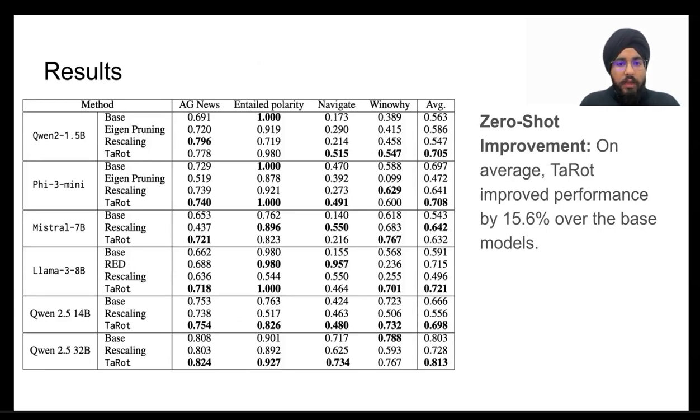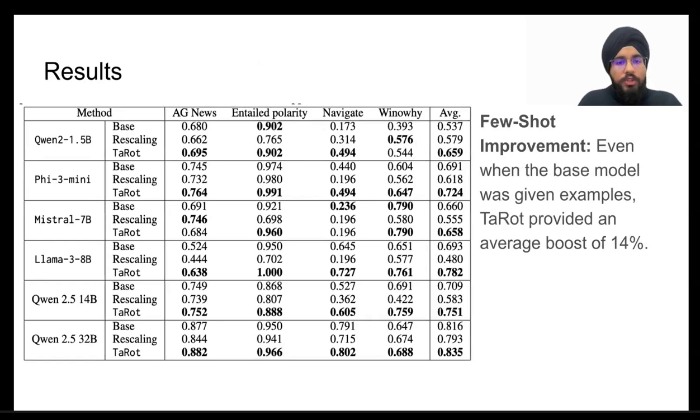In the zero shot setting, where the model gets no examples, TaRot achieves an average performance improvement of 15.6 over the base model. It also worked in the few shot setting, where the base model was already given in context examples. TaRot still provides an average boost of 14%. This shows that its improvements are complementary to the in context learning.